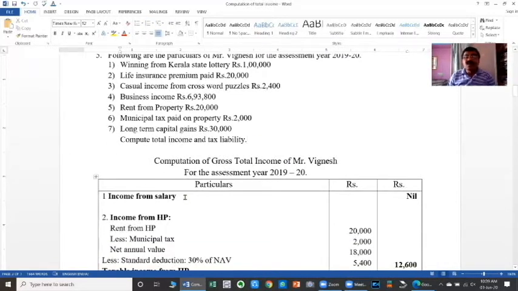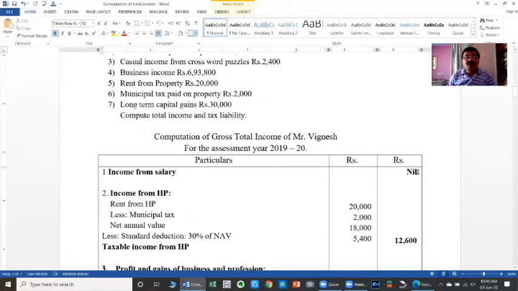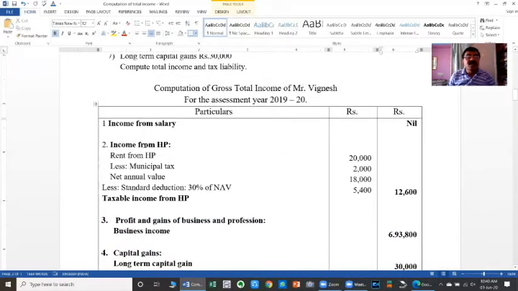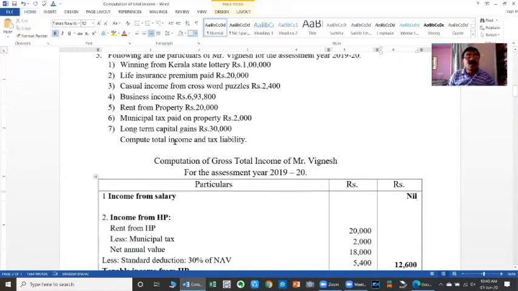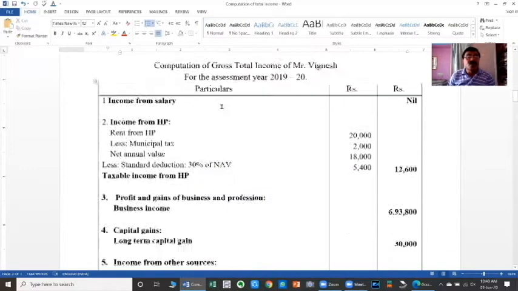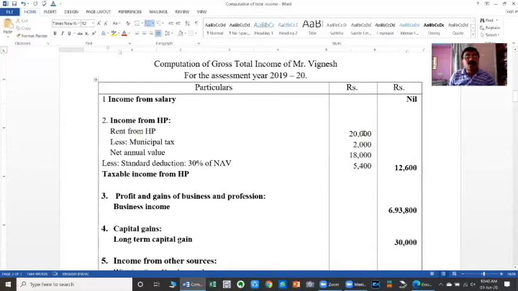The first head is income from salary. No income related to salary is given here. Therefore, income from salary is nil. And the second head is income from house property. Here in point number 5, rent from house property is given: rent from house property rupees 20,000 and the given municipal tax is 2,000.